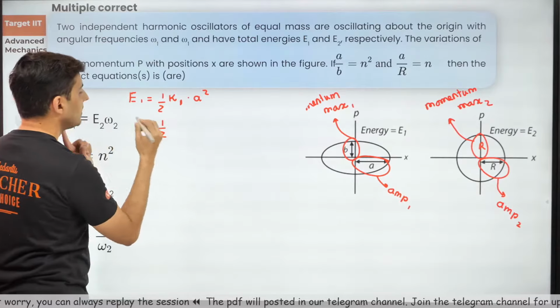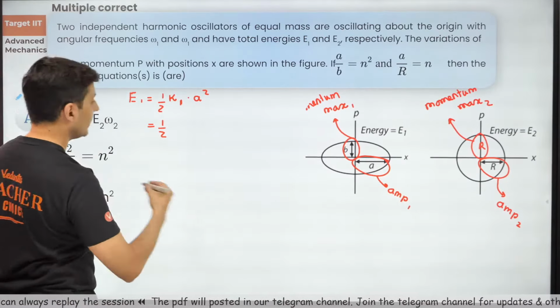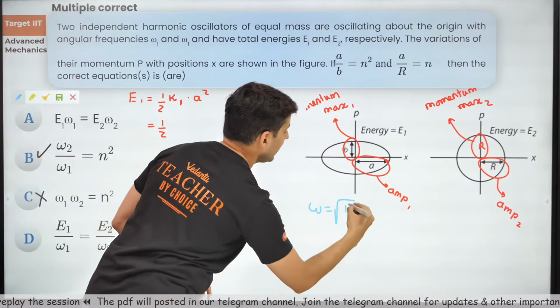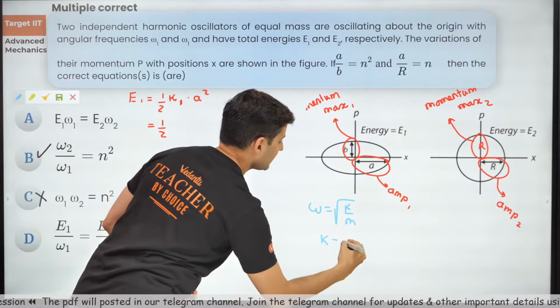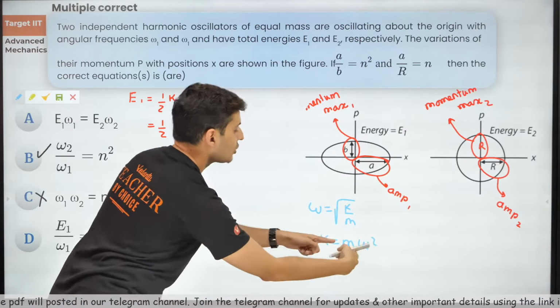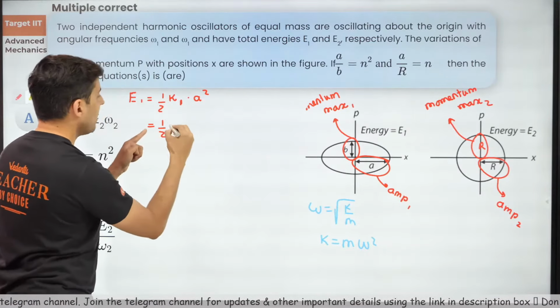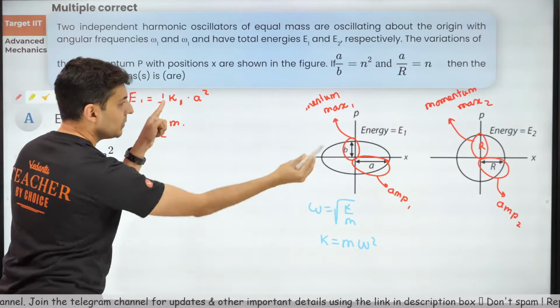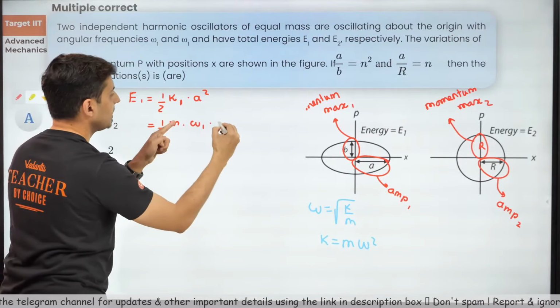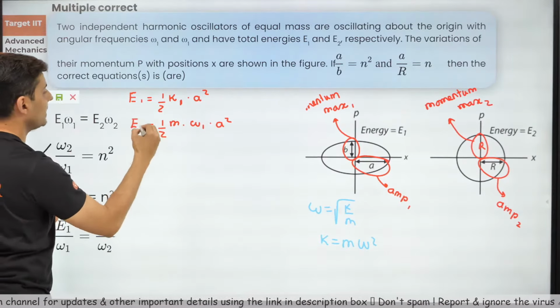Now k, we all know this formula: omega is root k by m, so therefore k is nothing but m omega square. Using this, I'll substitute it over here. What is the value of k? Mass into omega, omega is omega 1, into a square. So that is nothing but E1.